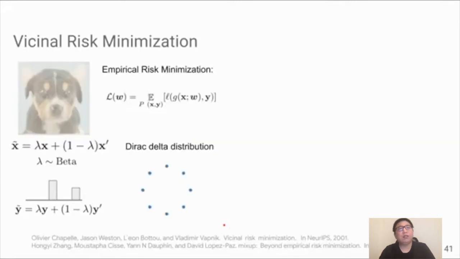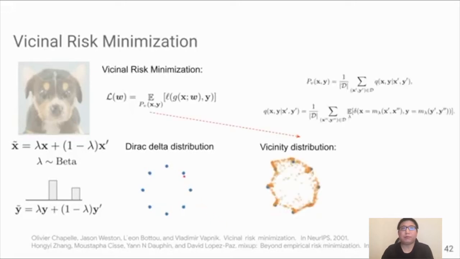Why does it work? The theory behind the mixup method is Vicinal Risk Minimization. In conventional empirical risk minimization, we minimize the expectation of the loss over a delta distribution, where we only put the probability mass over some observed examples in the training data. In Vicinal Risk Minimization, the expectation is minimized over a so-called vicinity distribution, P_V.